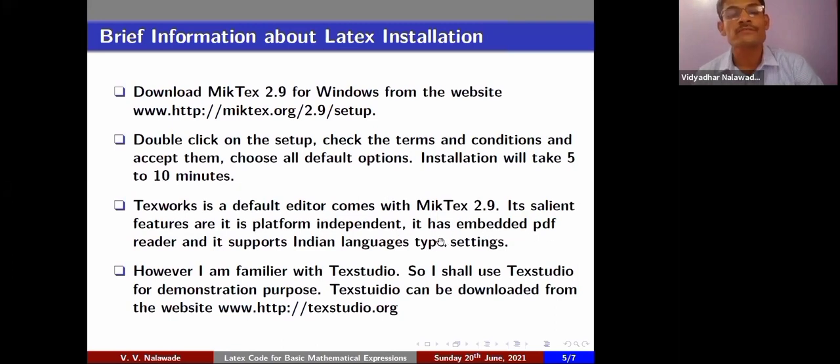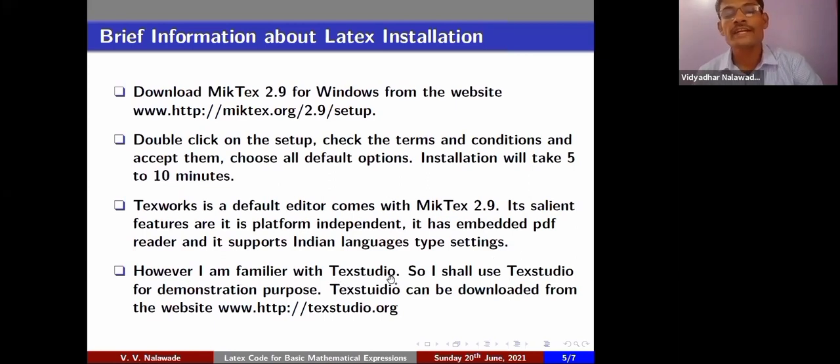Also, it has embedded PDF. The importance of a LaTeX document is that we can directly generate a PDF document, and it can be opened on any software or any PC. And a main feature is also that it supports Indian languages like Telugu, Marathi, Hindi, Malayalam, Kannada. Every language is supported by LaTeX.